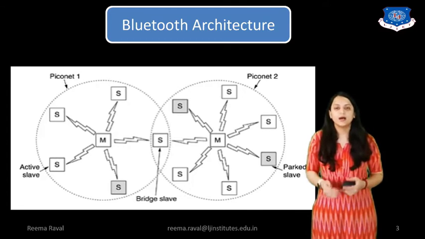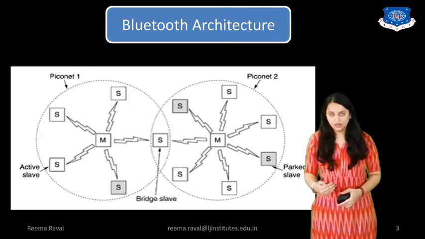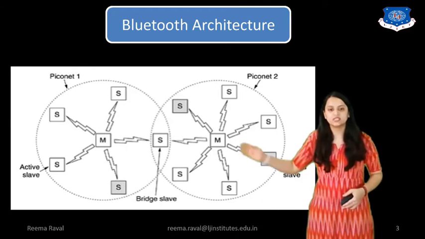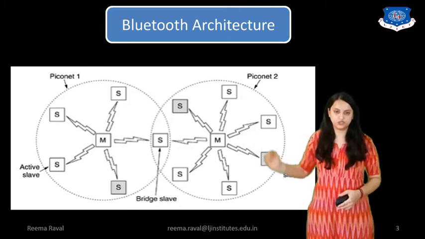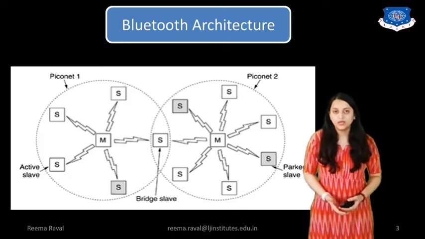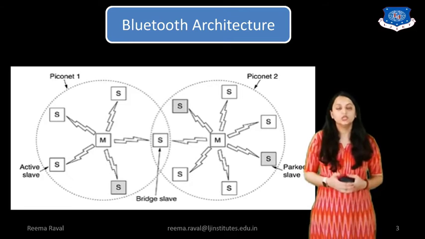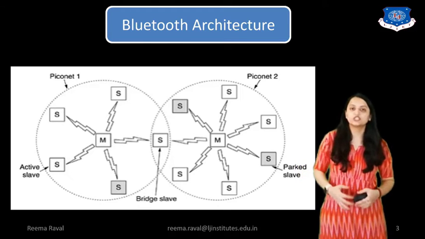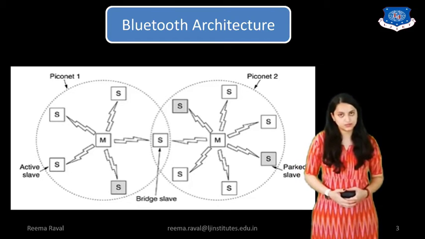Now the master device which is sending the data to the other slave transmits the files wirelessly. That's why this indicates the wireless transmission. Now such different collections of piconet is called scatternet. So remember that scatternet in Bluetooth is the collection of different piconet structures.